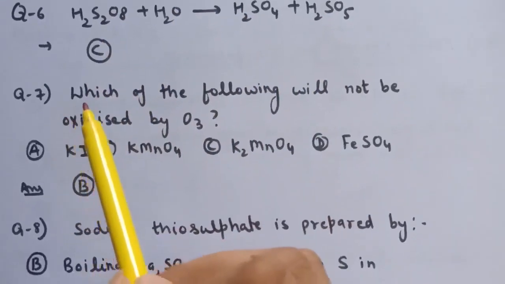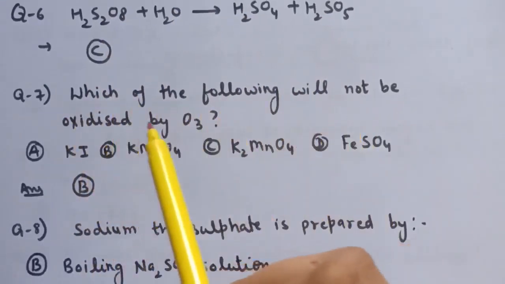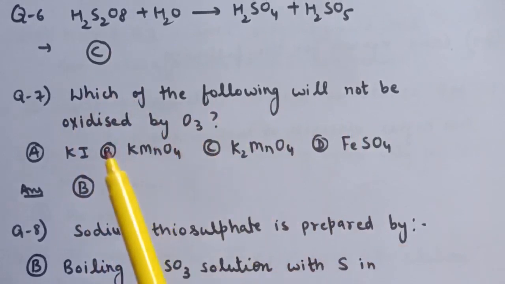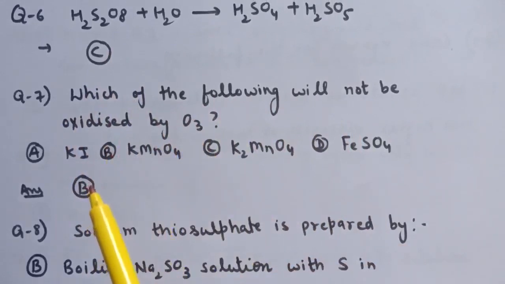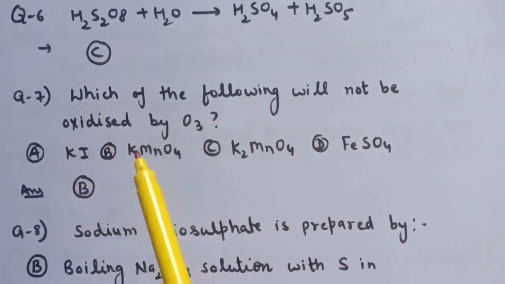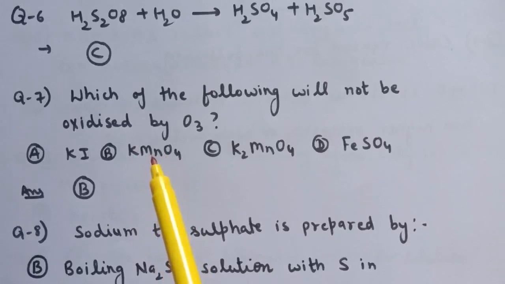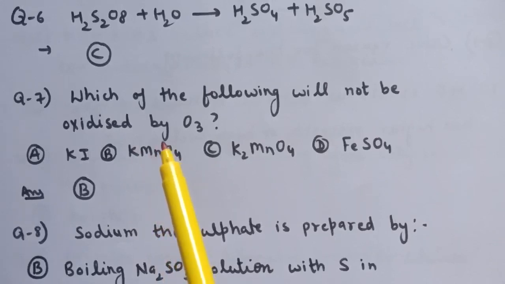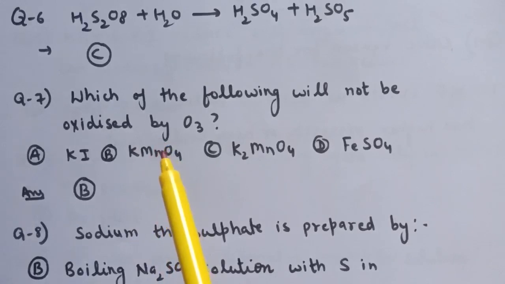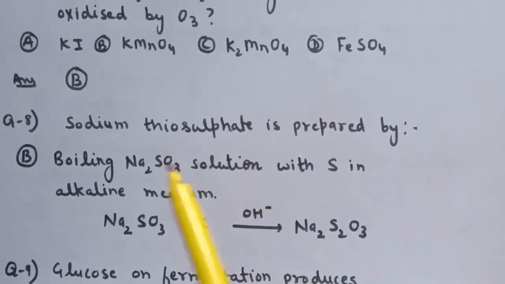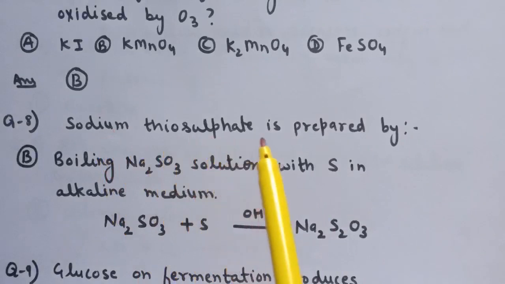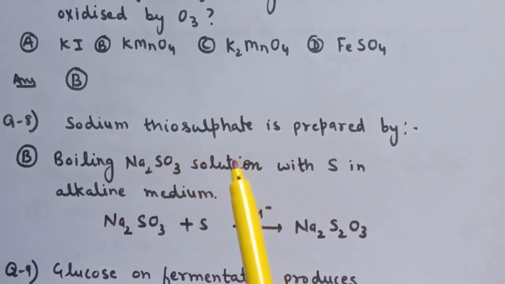Now question number 7 is, which of the following will not be oxidized by O3? And the answer for this question is option B, that is KMnO4. Here the oxidation number of manganese is +7, that is the highest oxidation state, therefore it cannot be oxidized by O3. Now question number 8 is, sodium thiosulfate is prepared by, and 4 options are given.